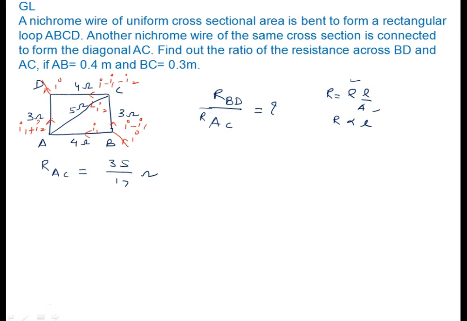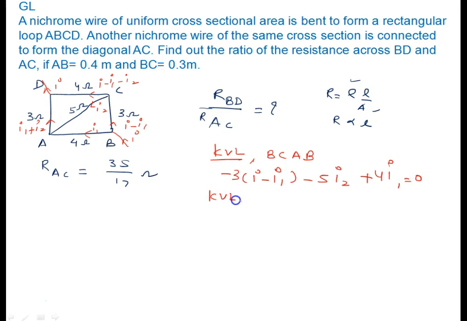Now you can use the Kirchhoff law, and with its help you can make the equations. I use the KVL for the path BCAB. What do we get? Minus 3 (I minus I1) minus 5 I2 plus 4 I1 equal to 0.